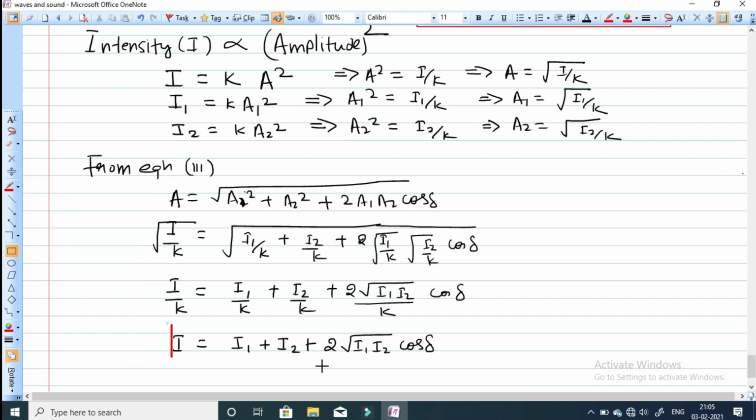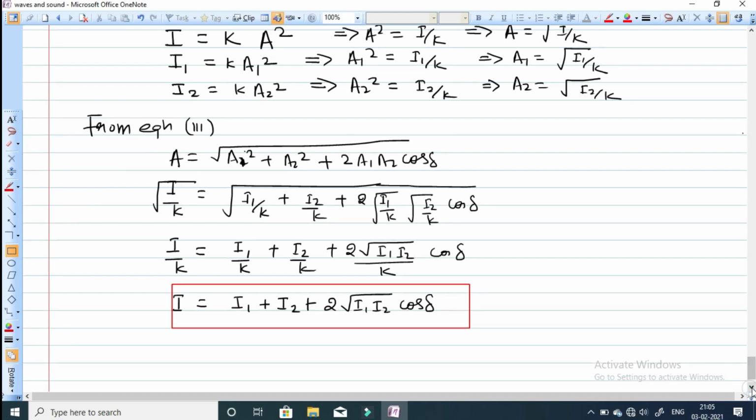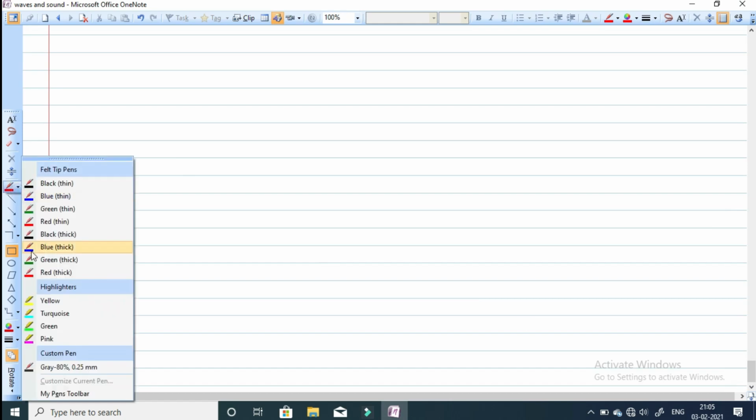So amplitude and intensity also we have calculated in case of interference. Now we will see the types of interference. So basically there are two types of interference.